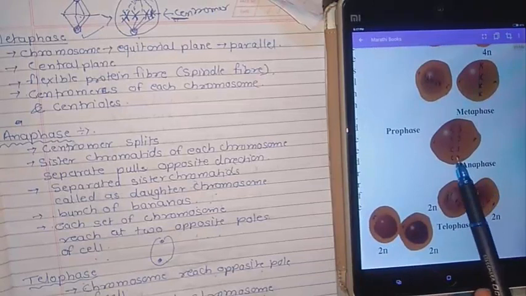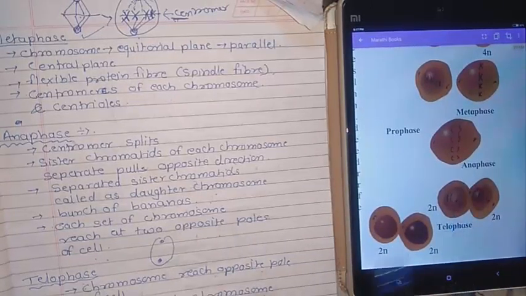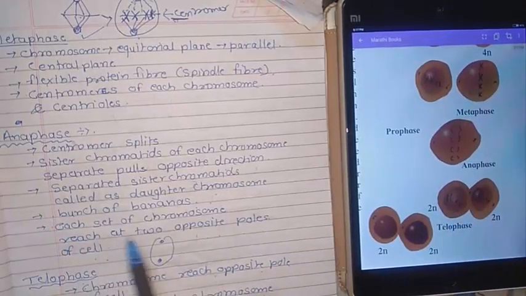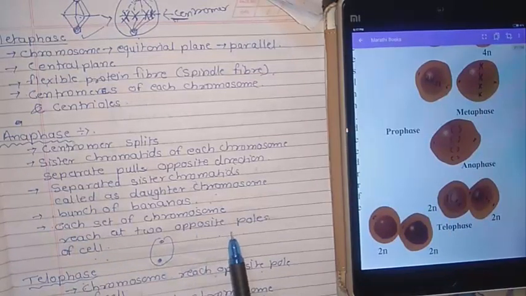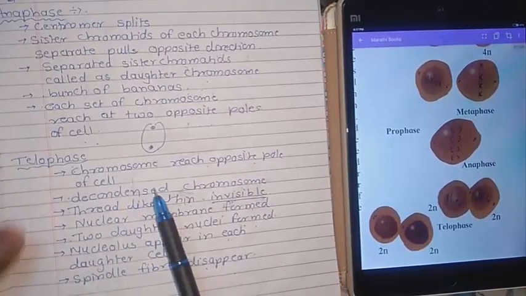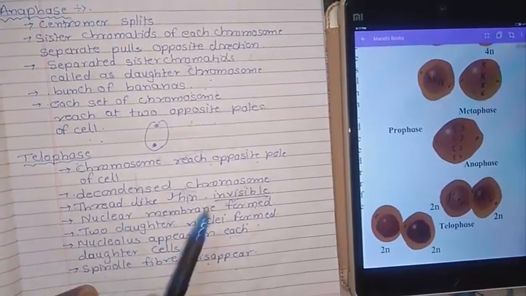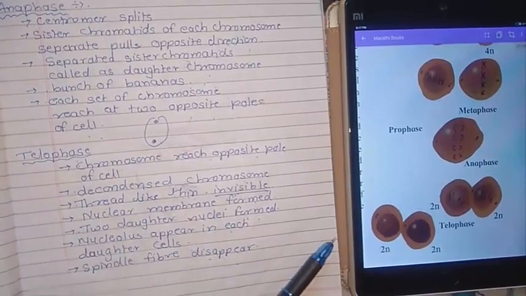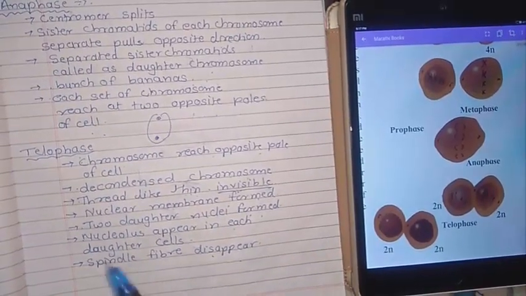See anaphase, how it has been: a bunch of banana shapes is forming, and particularly we can say each set of chromosomes reaches the opposite pole in the anaphase. Then we have just gone through the telophase. You can study this detail in lecture number 5. In lecture number 5 I had explained each and every part easily.